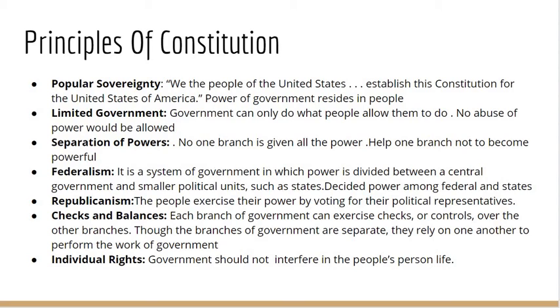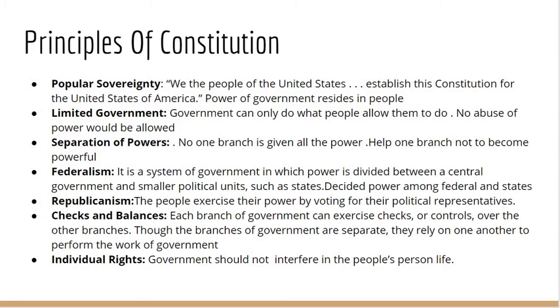The framers included a system of checks and balances in the Constitution to help make sure that the branches work together fairly. For example, only Congress can pass laws. Yet the President can check this power by refusing to sign a law into action. In turn, the Supreme Court can declare that a law passed by Congress and signed by the President violates the Constitution.